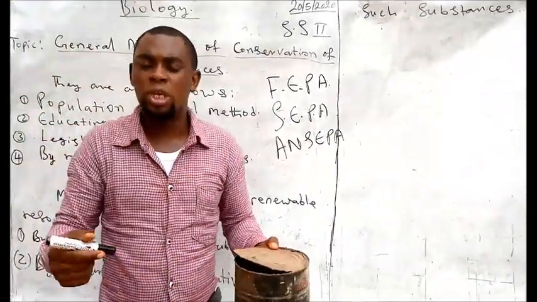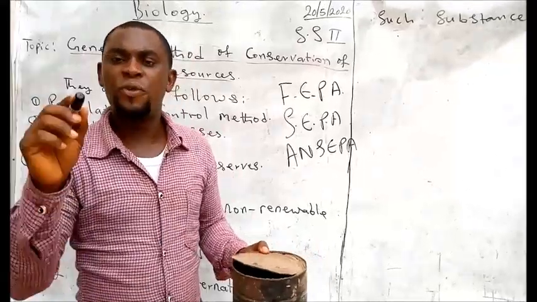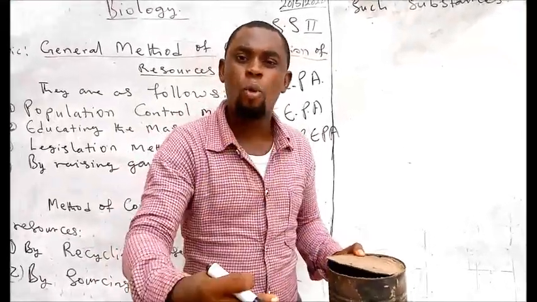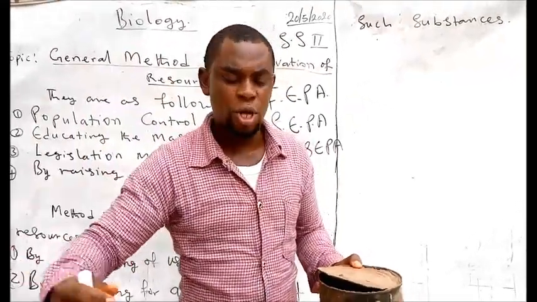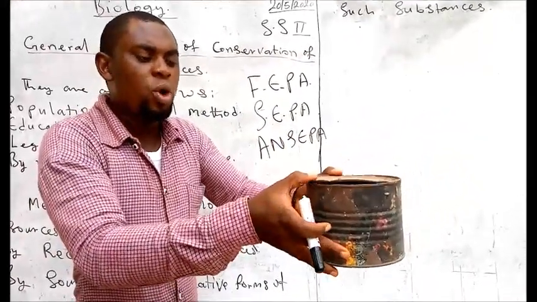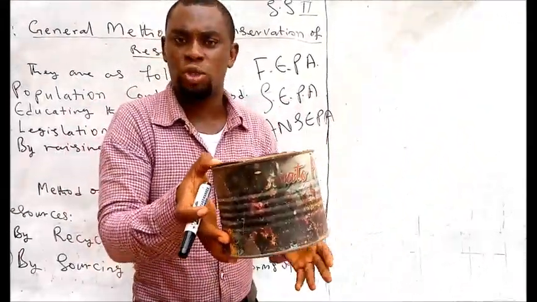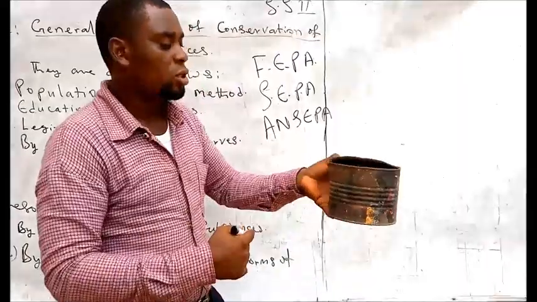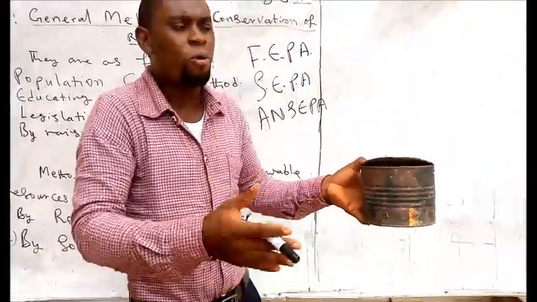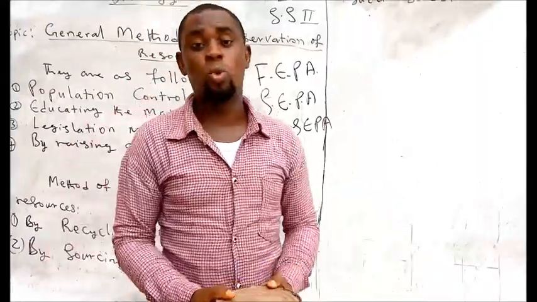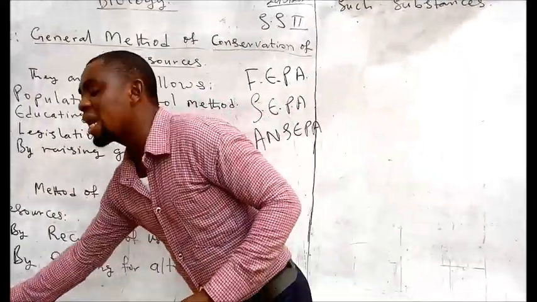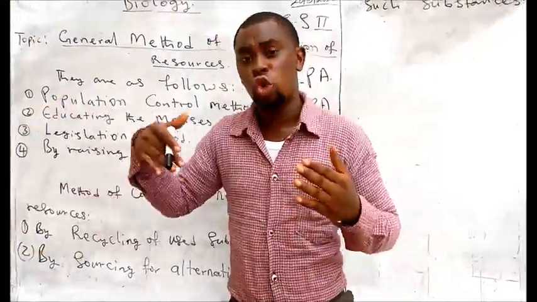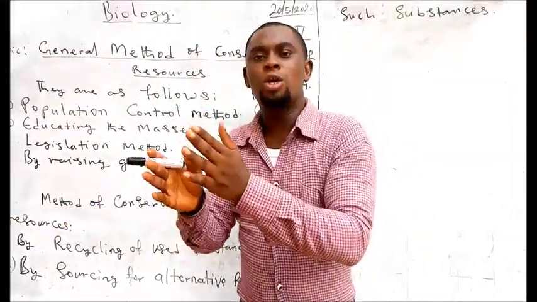That drives us to what we call the first law of thermodynamics. The first law of thermodynamics says that energy can neither be created nor be destroyed, but can be transformed from one trophic level to another. So this one has been used. But when we pick this up, we can return it to metal industries. When we return it to the metal industry, they can recycle it, and when they recycle it, it will be used to mold another metal of its fresh kind. So this is what we call the recycling method. Recycling is a process which involves converting a used substance into another useful substance.